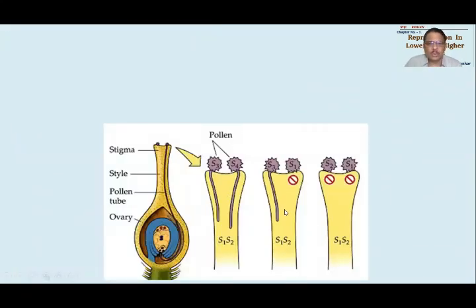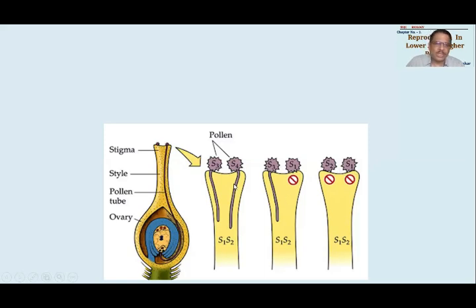Here we are trying to show this kind of thing. The first important thing, say this is an entire pistil. The part above, we will say this is the entire pistil. Inside the ovary there is this ovule, and you could see the ovule has matured. Inside you can find the egg apparatus, antipodal cells, and the secondary nucleus. Then this particular part is the style, and this is the stigma. On the stigma there are pollen grains already shed. We could say that different types of pollen grains are shed.